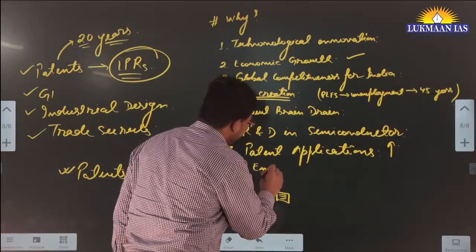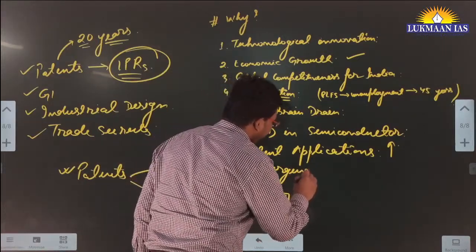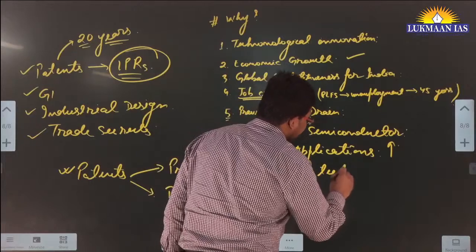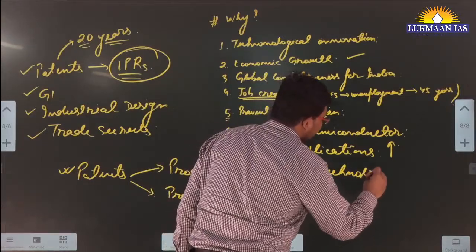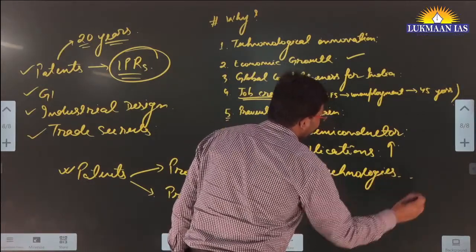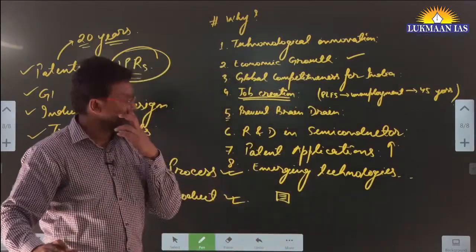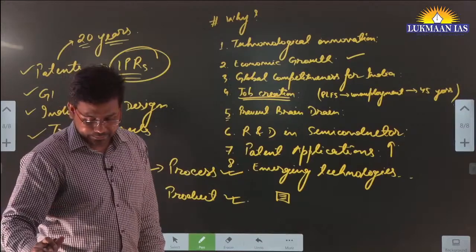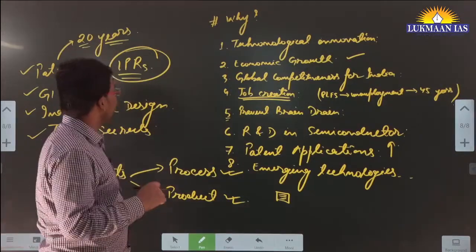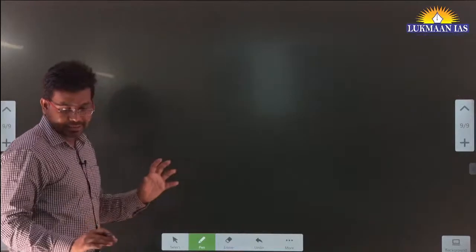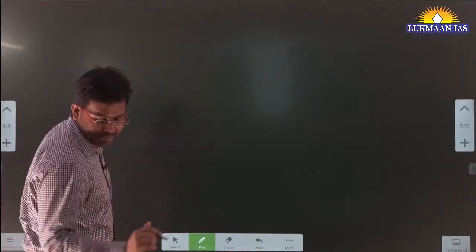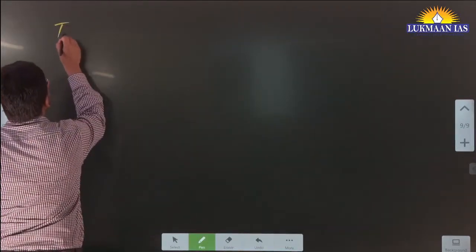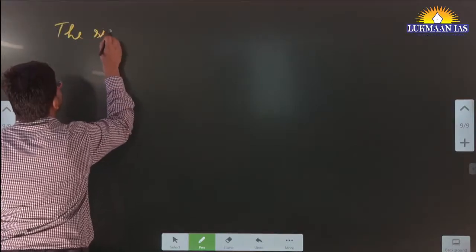So we will be able to work on emerging technologies in these areas, okay. There are many new technologies coming up, so we need to foster a kind of ecosystem for doing this, okay. Now, having understood this, let us understand the significance of domestic manufacturing, okay.